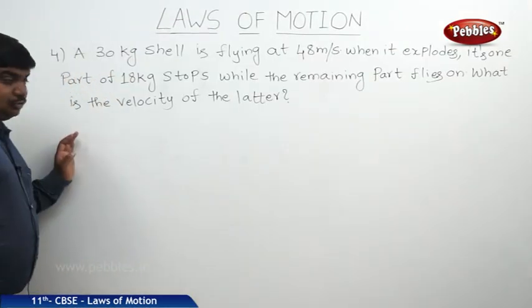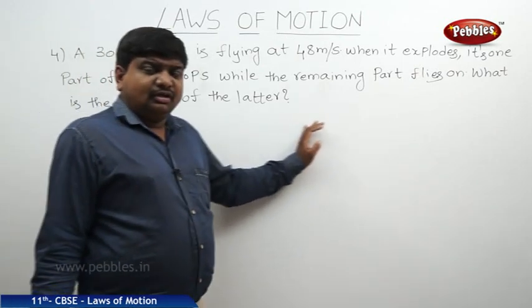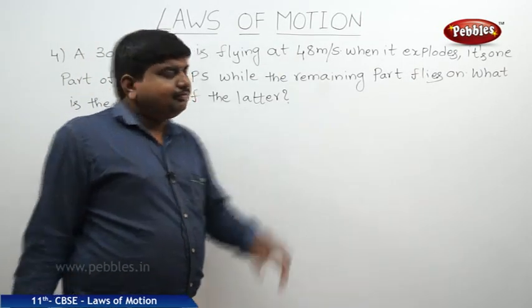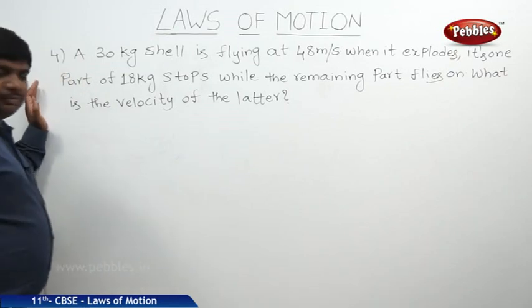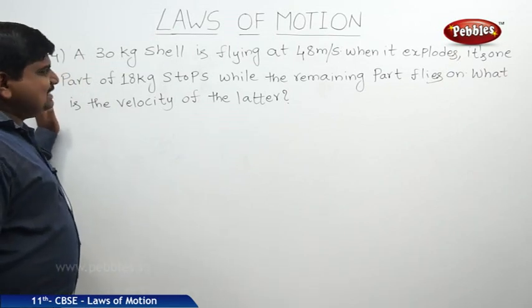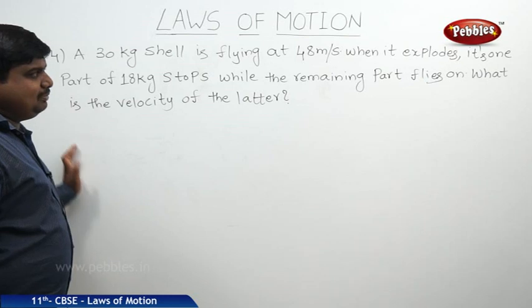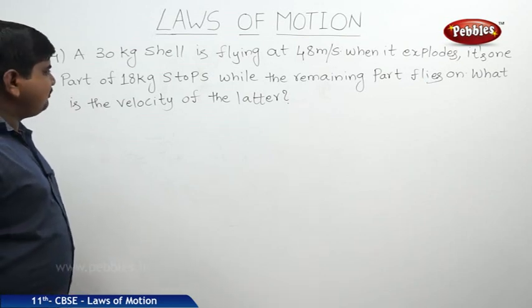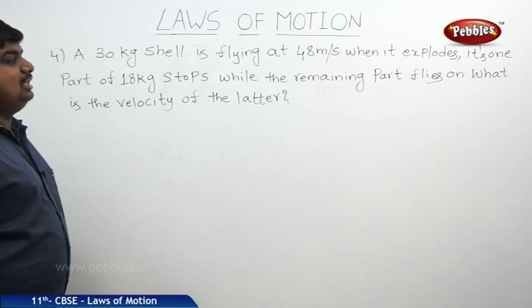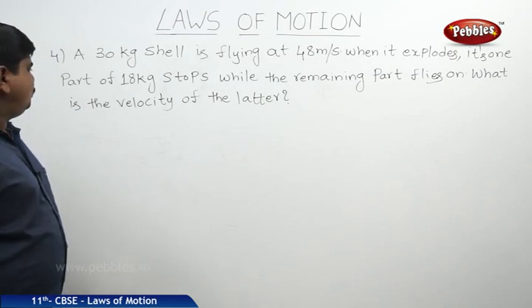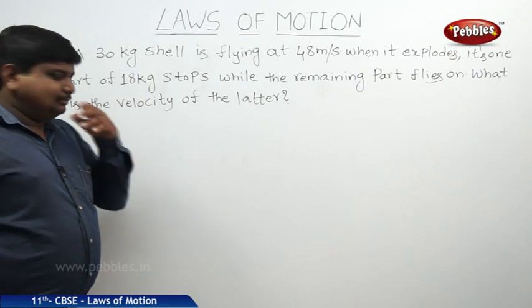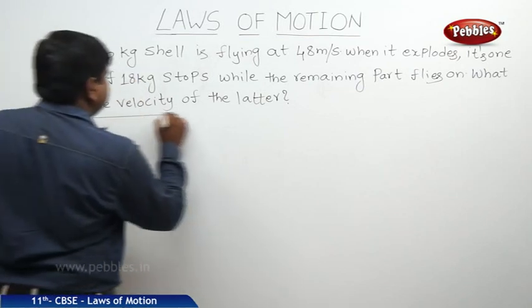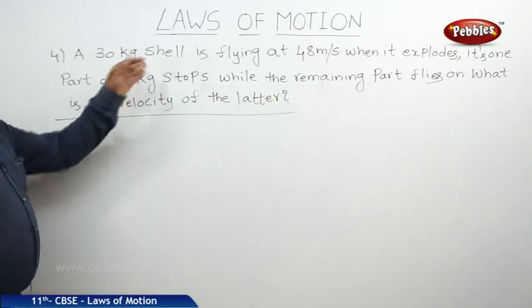Here is one problem based on the law of conservation of linear momentum. The problem: a 30 kg shell is flying at 48 meters per second. When it explodes, one part of 18 kg stops while the remaining part flies on. What is the velocity of the latter? There is a shell.